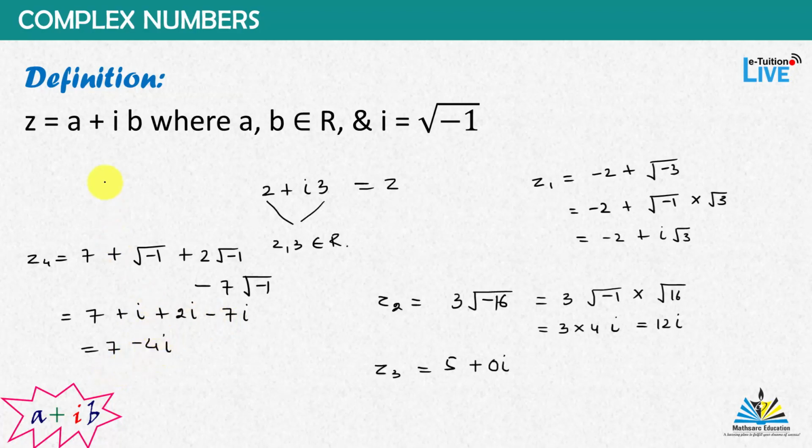So you can see we have expressed the number in the form of a plus iota b. In this case, a is equal to 7 and b is equal to minus 4, and both belong to real numbers. So any number of the form a plus iota b is said to be a complex number in which a and b are real numbers.